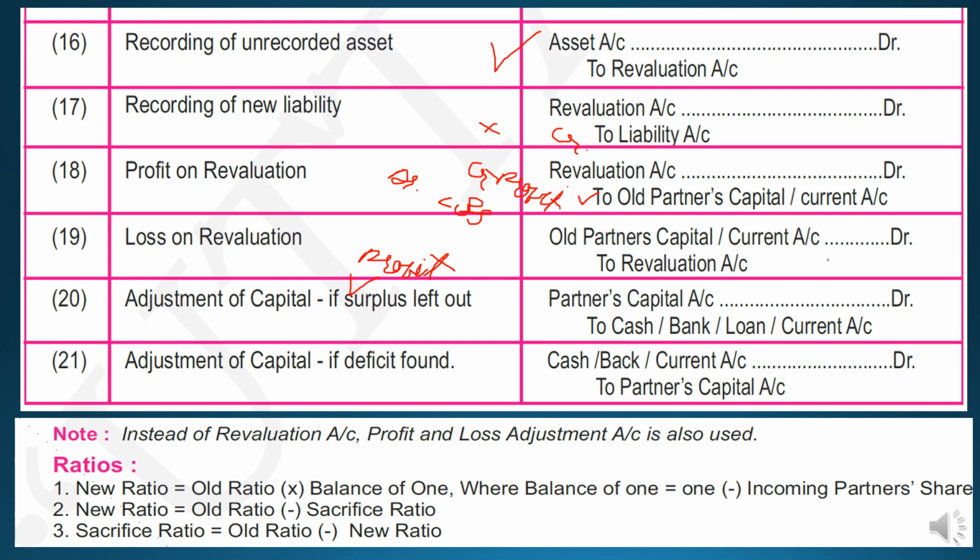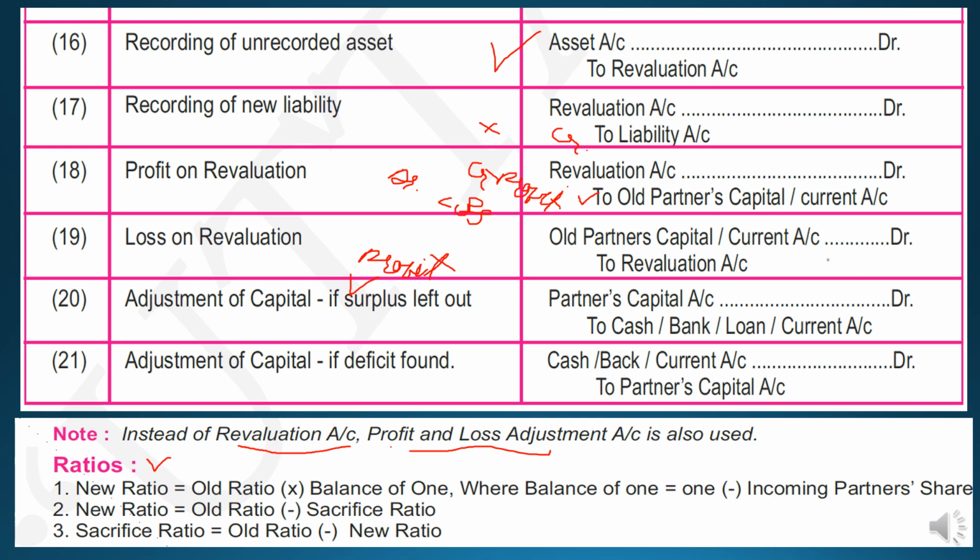Instead of revaluation account, in some textbooks you will find that rather than writing revaluation account, they are using the words profit and loss adjustment account. So it's up to you, whichever you find easier and convenient to write, students, you can use the word revaluation account or P&L account.